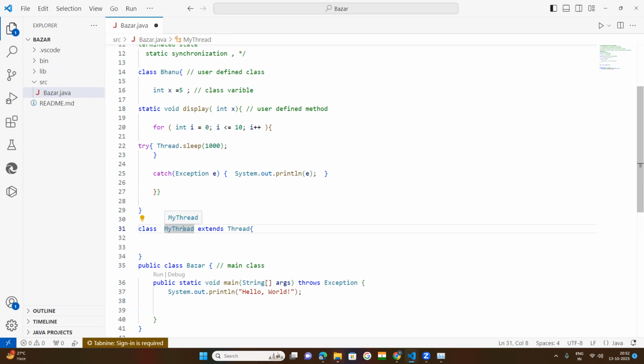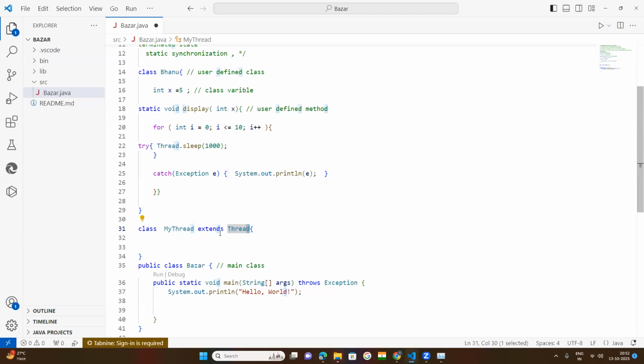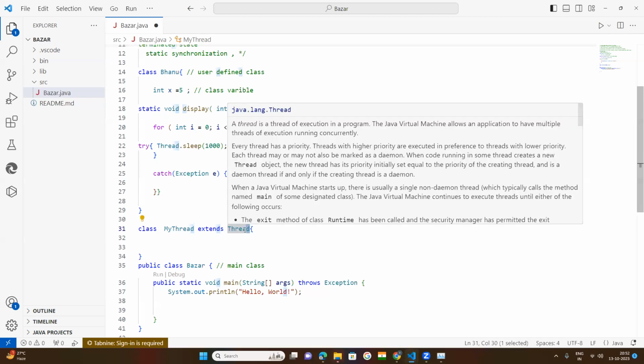Child class, derived class, subclass are all equal. This is called the superclass in Java, but in Python it is called the parent class or base class. All are equal.